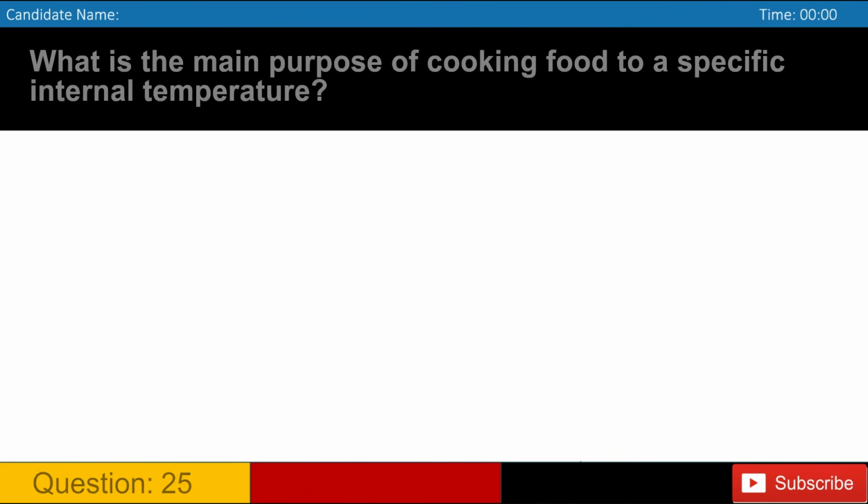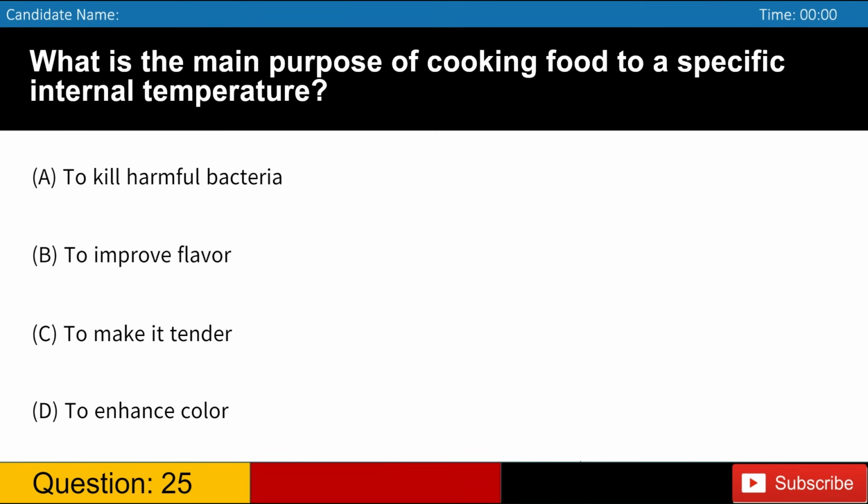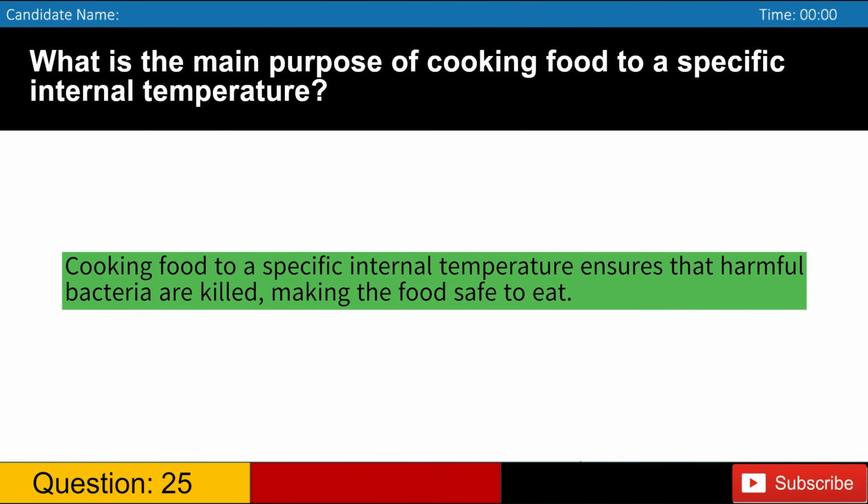What is the main purpose of cooking food to a specific internal temperature? A. To kill harmful bacteria. B. To improve flavor. C. To make it tender. D. To enhance color. Answer: A. Cooking food to a specific internal temperature ensures that harmful bacteria are killed, making the food safe to eat.